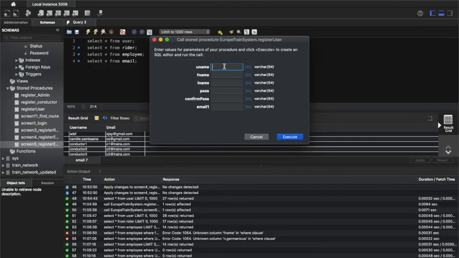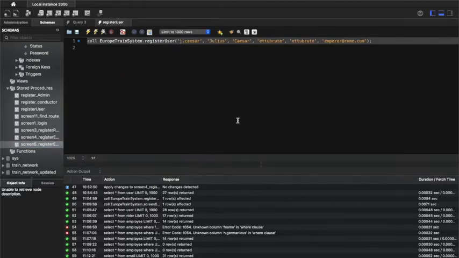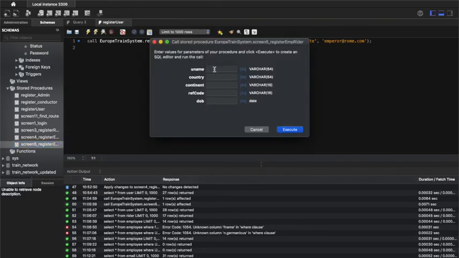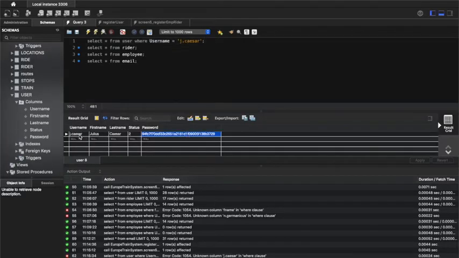We are going to be registering the employee writer, Julius Caesar. First we're going to be registering him as a user. And his username is, and that one row is executed. And now we are going to be registering him as an employee writer. So screen 5, and his username, as mentioned, is J. So as we can see, he's logged in as J Caesar, Julius Caesar, pending, password hashed.